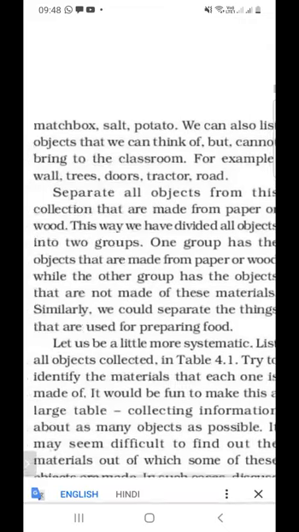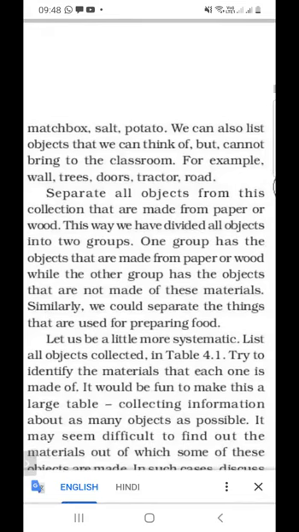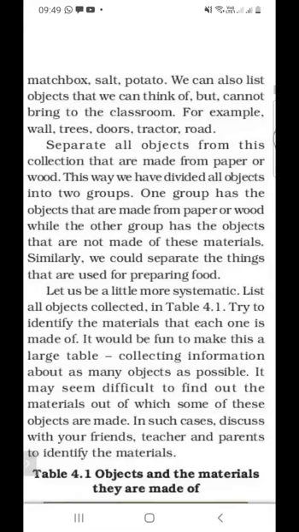We can also list objects that we can think of but cannot bring to the classroom. So we can think about wall, trees, doors, and tractor, but we cannot bring these items to the classroom. Separate all the objects from this collection that are made from paper or wood.